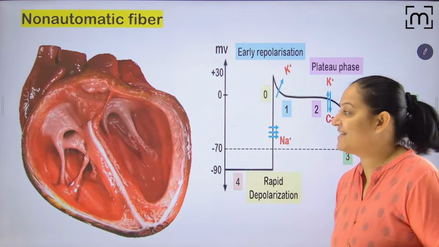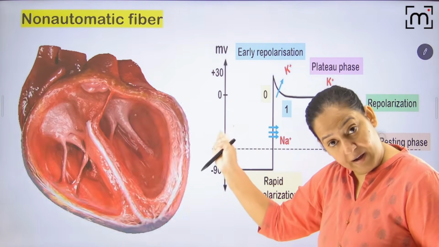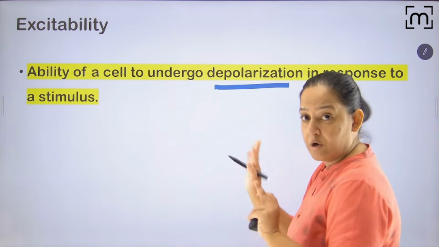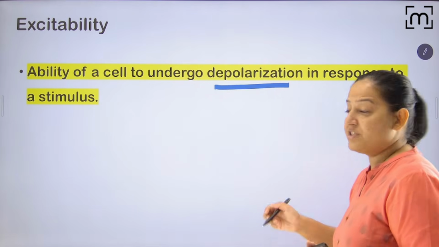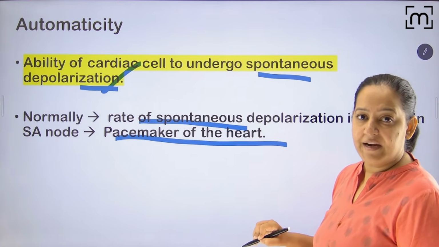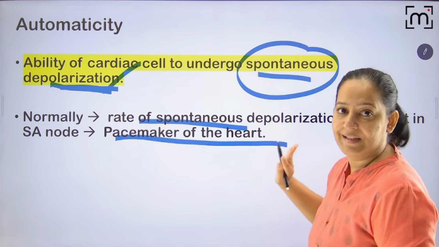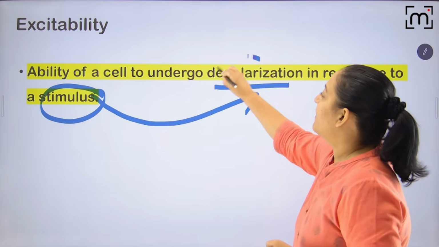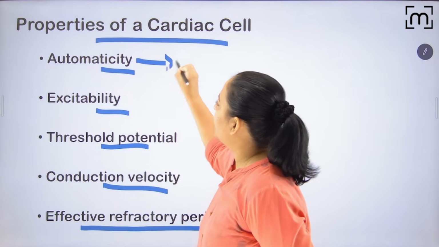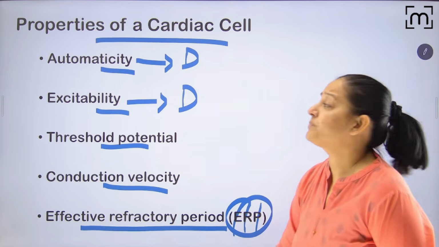What is excitability? Excitability is seen in non-automatic fibers. They don't have automaticity, but once they receive the impulse, they contract. So this is excitability: the ability to undergo depolarization in response to a stimulus. When the stimulus comes to them, only then will they depolarize. Here they were depolarizing spontaneously. And here also they are depolarizing, but in response to a stimulus. Got it? So this is also the ability to depolarize. Both of them are the ability to depolarize.